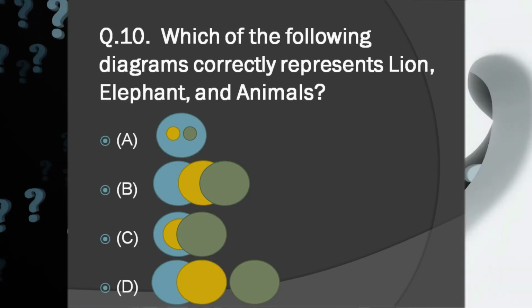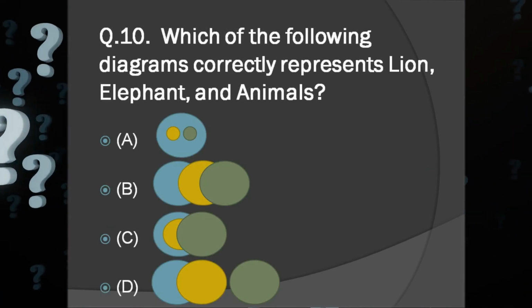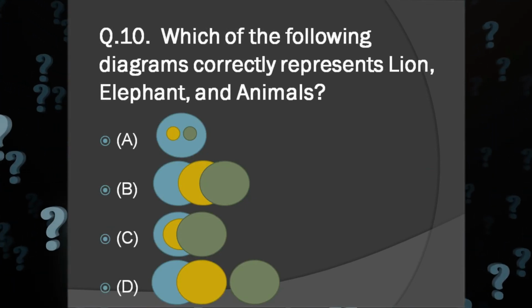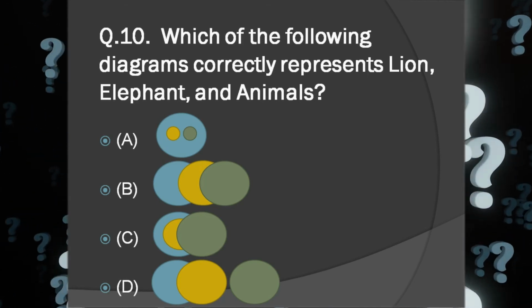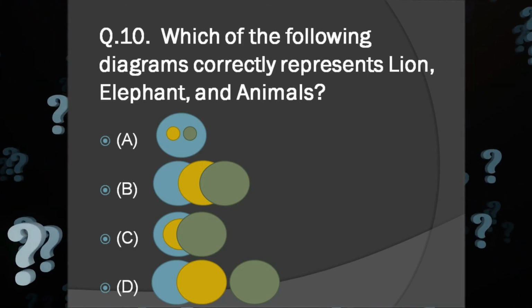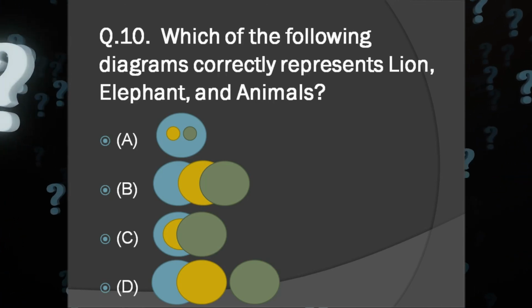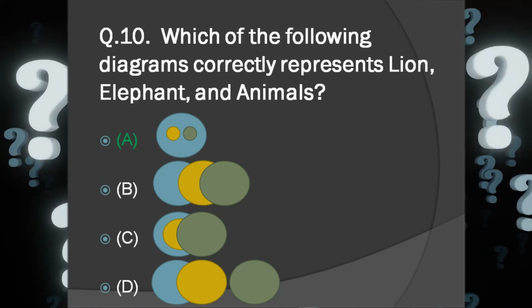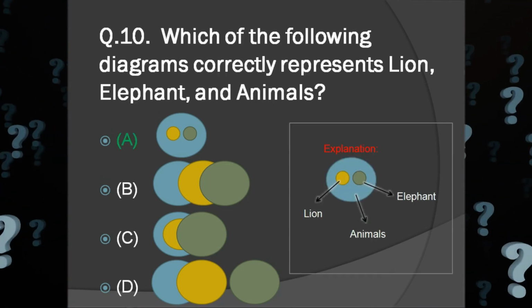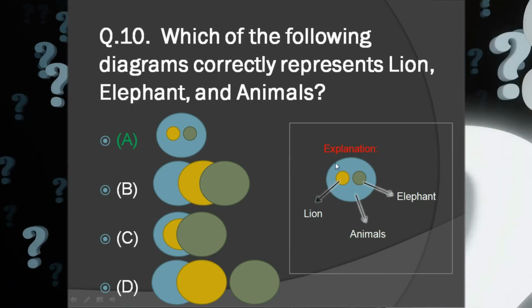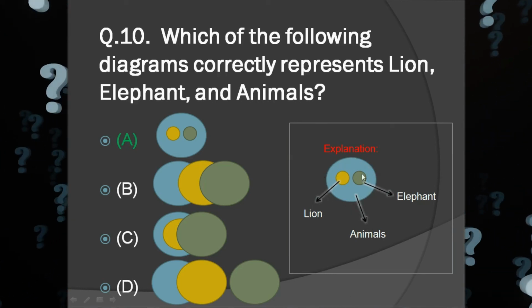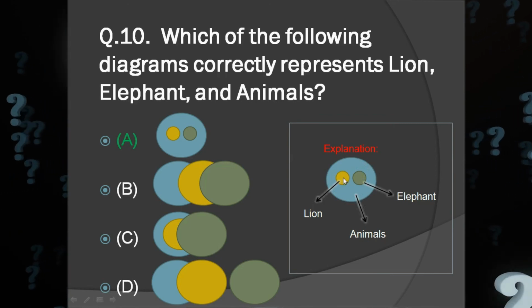Which of the following diagrams correctly represents lion, elephant, and animals? And the answer is A. Explanation. This is the circle of animals, and this is elephant, and this is lion.